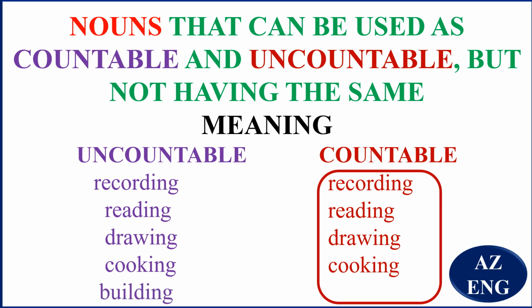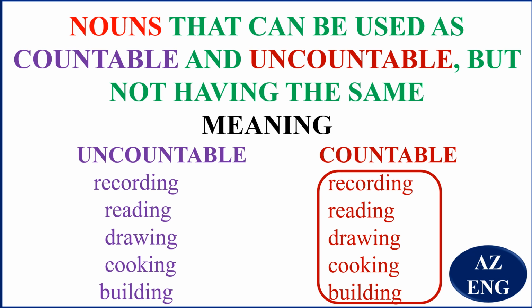Building, that is the action, the way of doing the building is uncountable. Here, building, you can use it countably when something has been built, that is a house. You say, how many buildings do you have? How many houses? How many houses that have been built? So if something has been built, you can call it a building.